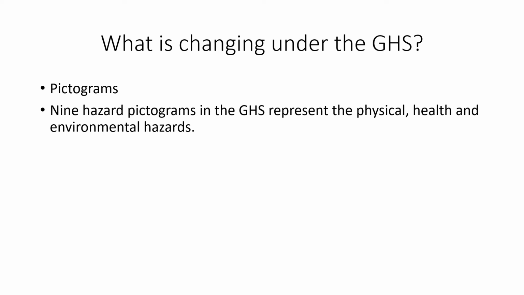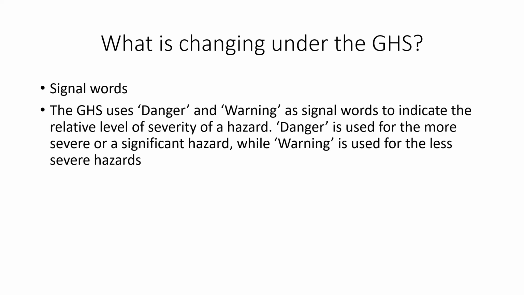The first change in the globally harmonised system is pictograms. There are 9 hazard pictograms in the system that represent the physical, health and environmental hazards associated with chemicals.